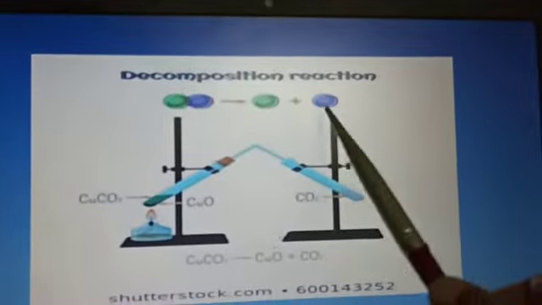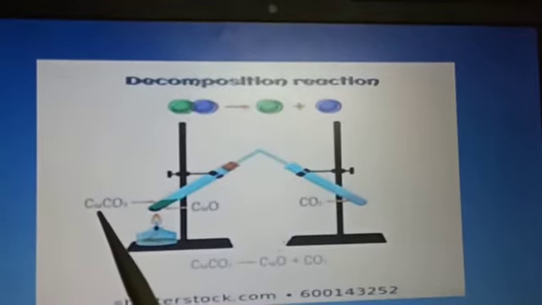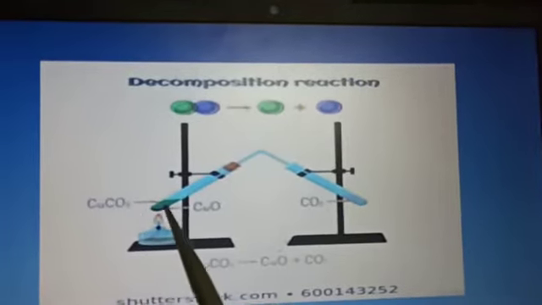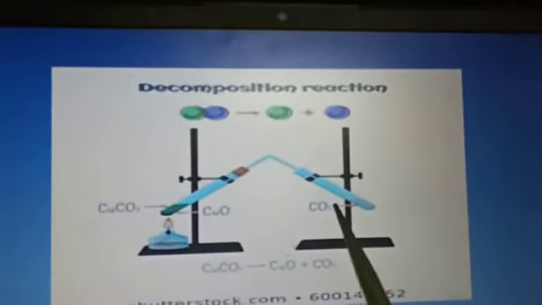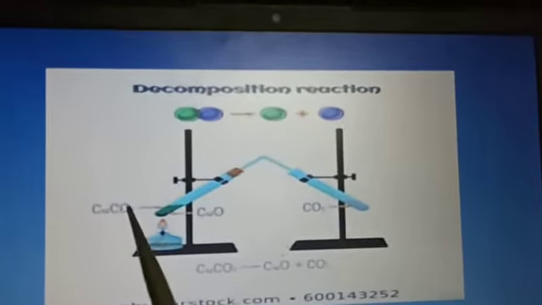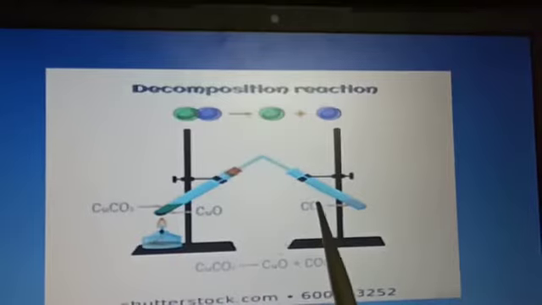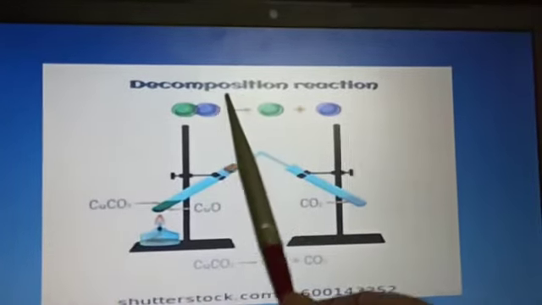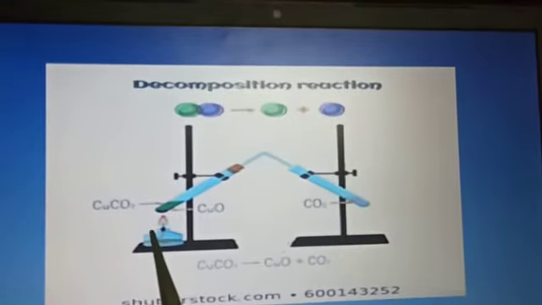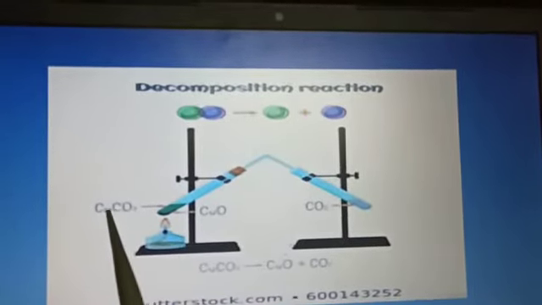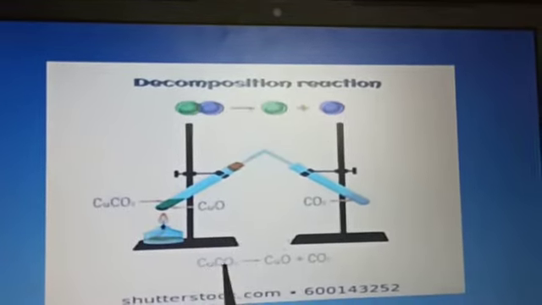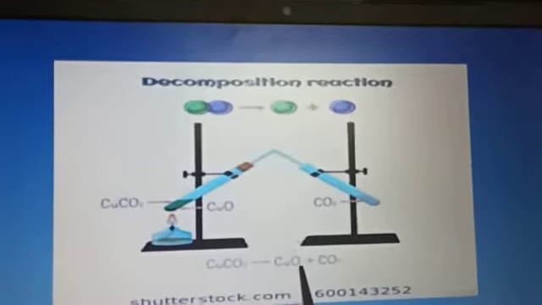The next decomposition reaction is of copper carbonate. When it's heated, it breaks down into copper oxide and carbon dioxide. Again, a decomposition reaction, a single substance is breaking into 2 substances. And because heat supply is given here, this is again a thermal decomposition reaction. The reaction goes like this: CuCO3 gives CuO plus CO2.